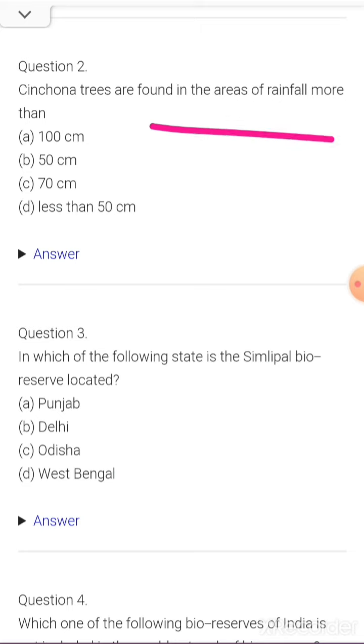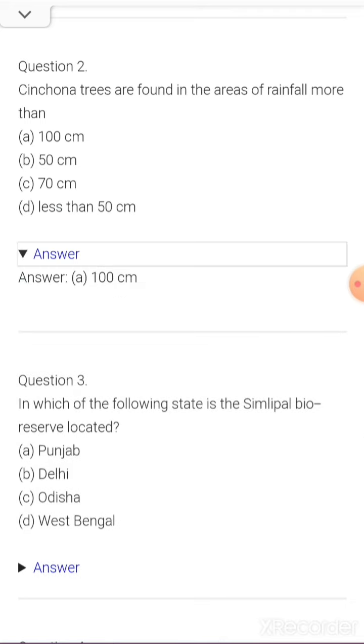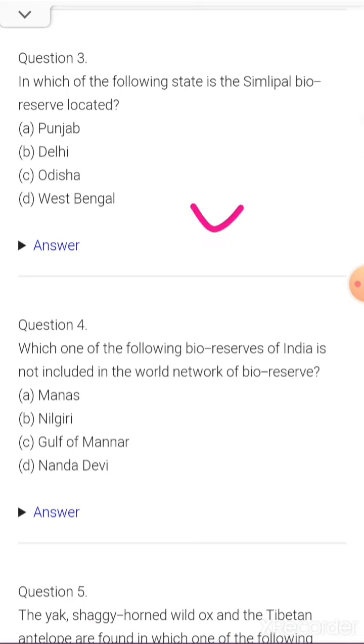Cinchona. Cinchona trees are found in the areas of rainfall more than 100 centimeter, 50 centimeter, 70 centimeter, less than 50 centimeter. So the correct answer is A. That is 100 centimeter. Next is, which one of the following state is the Simlipal bioreserve located?